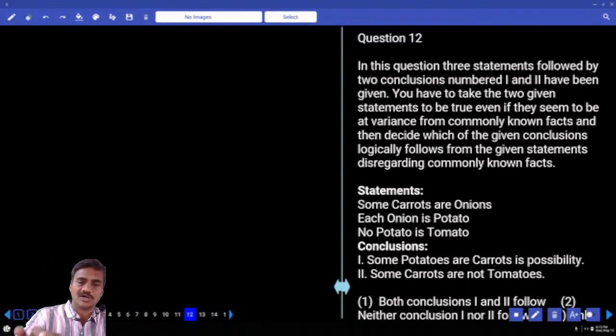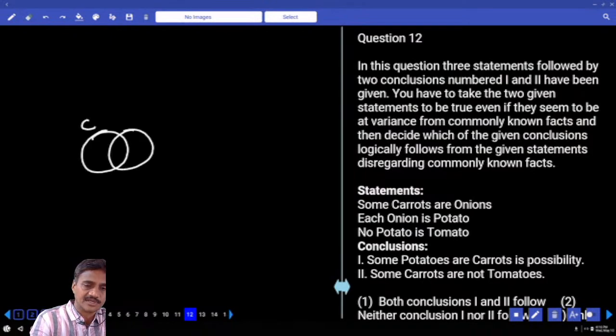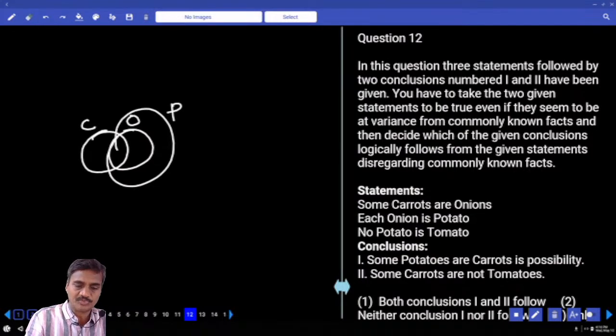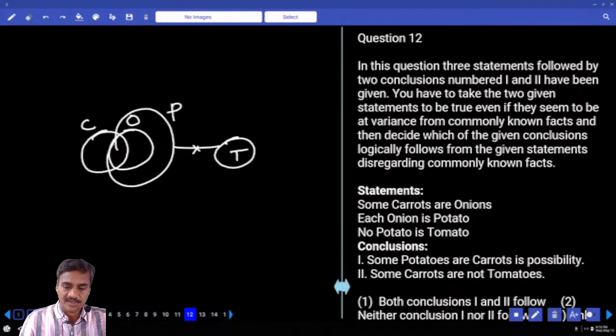Some carrots are onions. How to represent this one? These are the carrots that are onions. And all onions are potatoes. And no potato is a tomato, so no intersection between potato and tomato. And some potatoes are carrots is a possibility. Is it possible or not? Yes, it is true. Then some carrots are not tomatoes.